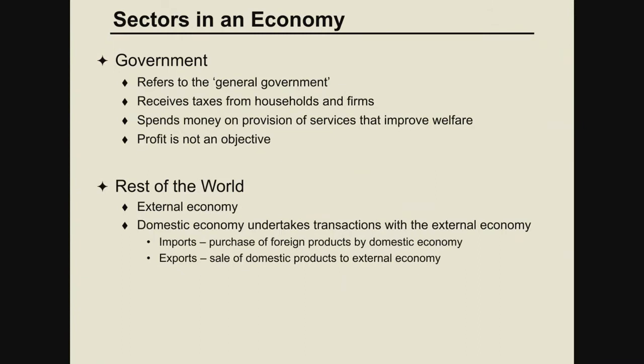We have the relationship with the rest of the world also. So this is the reason that the fourth sector is also involved into the economy, and this is regarded as the external sector, which is also known as rest of the world. What task are they doing? The domestic economy undertakes transactions with the external economy by import and export. What is import? Import means purchase of foreign products by the domestic economy, and what is export? Means sales of domestic products to the external economy.